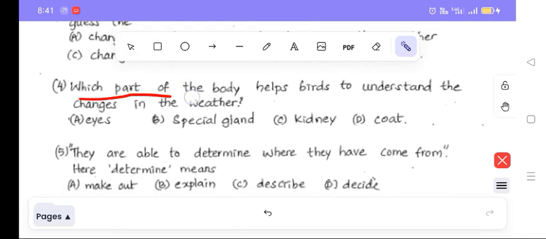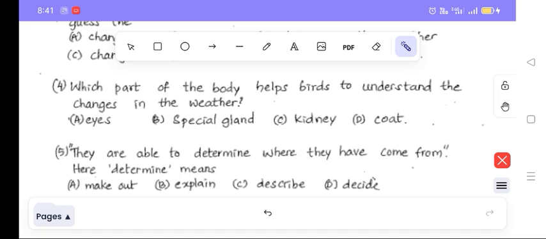Let me pass on to the next question. Which part of the body helps birds to understand the changes in the weather? Eyes, special gland, kidney, or coat? I told you, they are able to guess the changes in the weather.